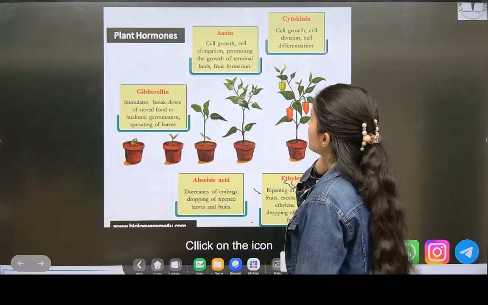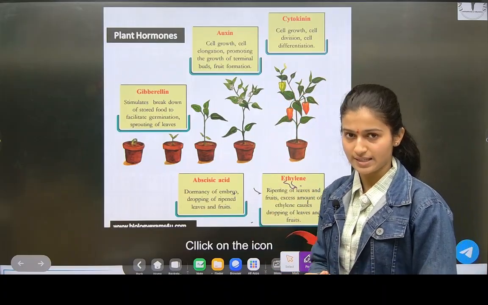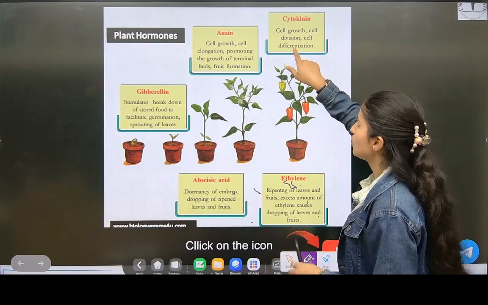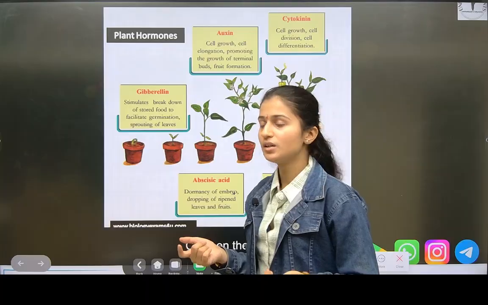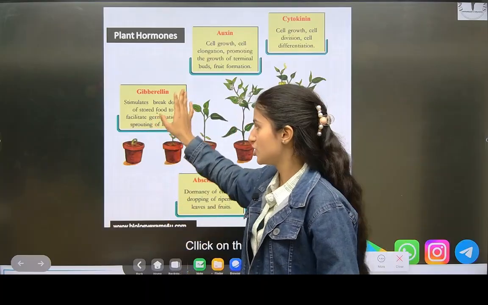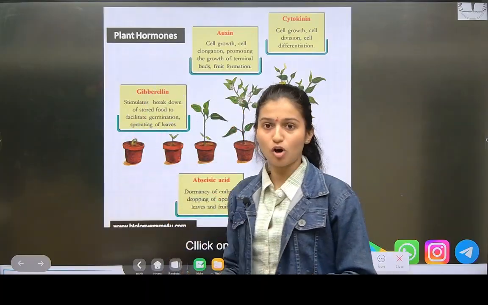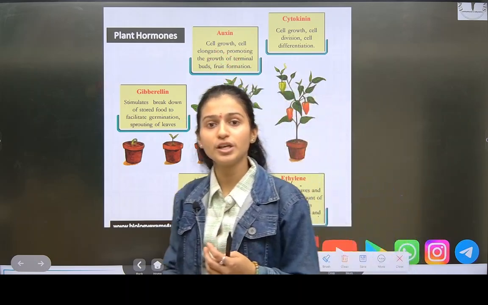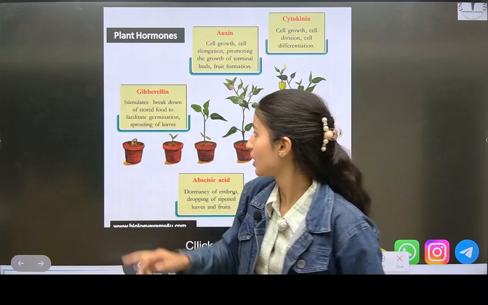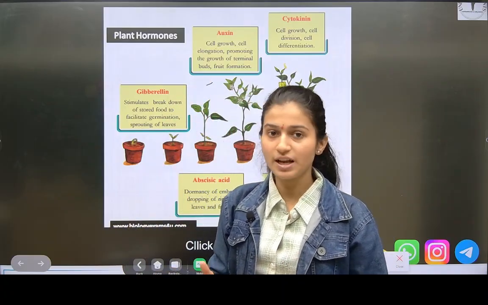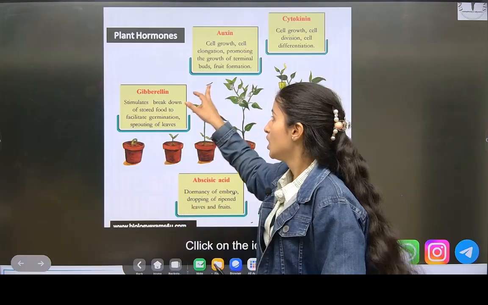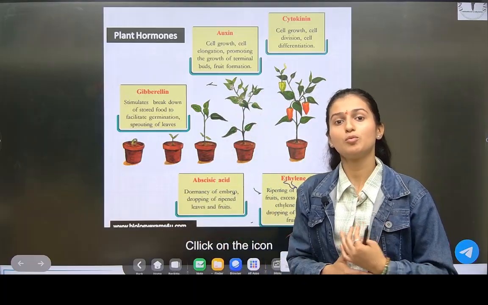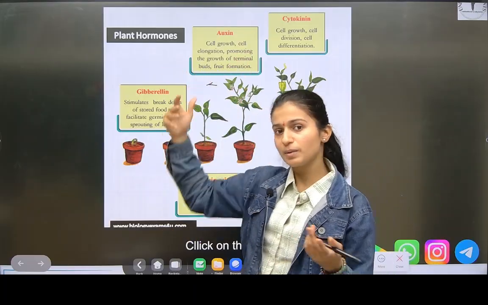Okay, then what do cytokinins do? It is the main hormone, we can say, for cell division. The main hormone for cell division is cytokinins only. Okay, cell differentiation. And gibberellins, what do they do? They store food to facilitate germination and sprouting of leaves. And auxins, what one more special thing does auxin do? It does development of the fruit without fertilization. And we have seen an example also. The example was tomato. And promoting flowering is done by auxins, and we saw the example pineapple also.